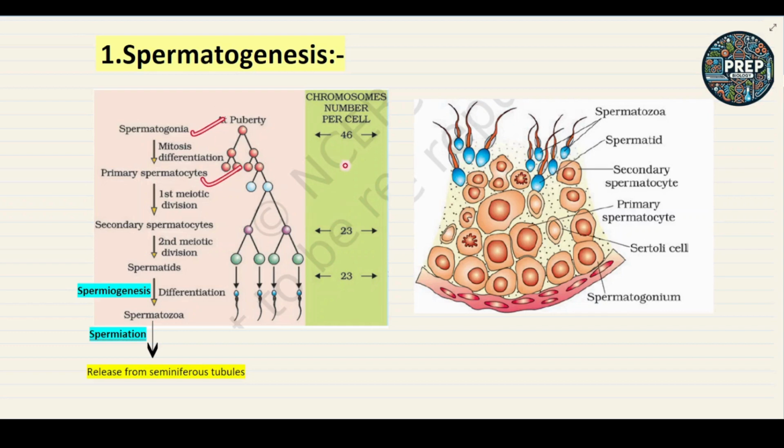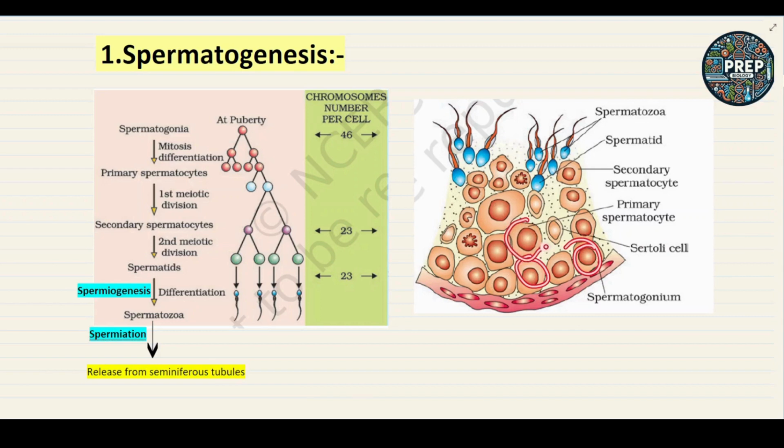Spermatogonia and primary spermatocytes are diploid; the secondary spermatocyte is haploid. Now the second meiotic division takes place, and they will form 4 spermatids. The chromosome number is n, haploid, 23 chromosomes. Now, if you all can see here, this is the picture.